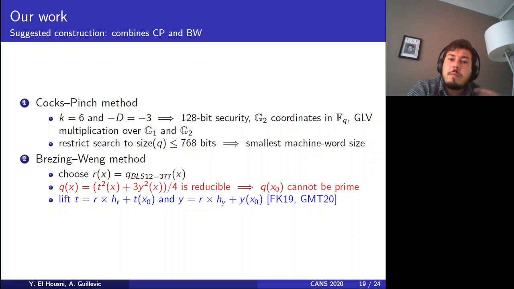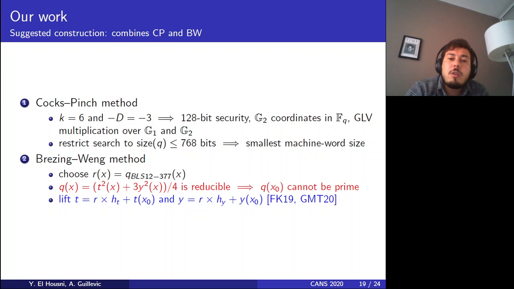Since in Cocks-Pinch the parameters are twice bigger, one can just choose the embedding degree to be equal to 6 to meet the same security requirement. But if we fix the complex multiplication discriminant to be equal to 3, then we have a 6-degree twist, so small d is equal to 6, small k is equal to 6, and then we can compress G2 to the base field Fq. Another byproduct is to use endomorphism-based optimization such as GLV multiplication over G1, but also over G2, because G2 is on the base field.